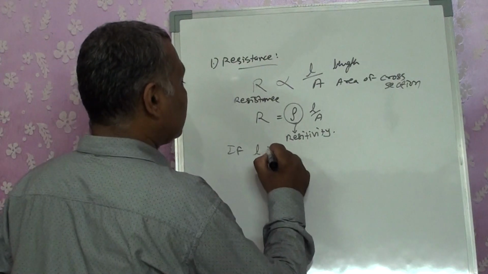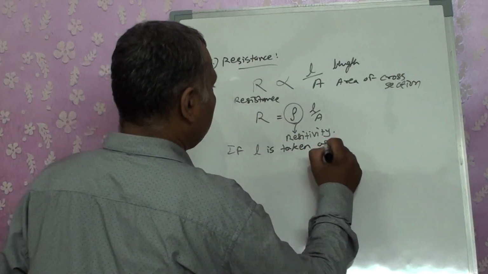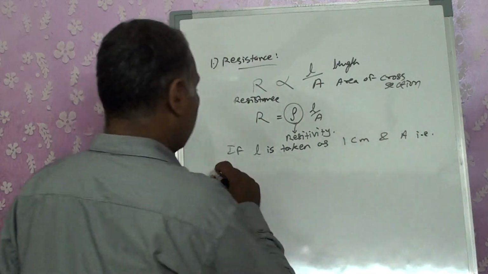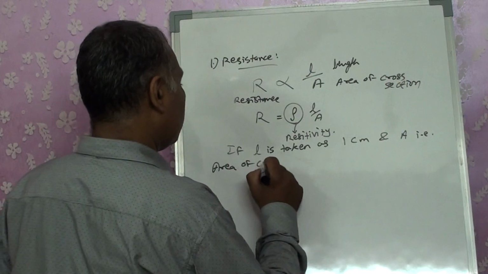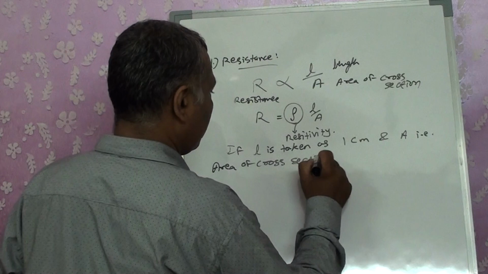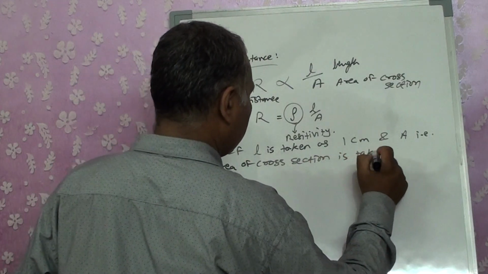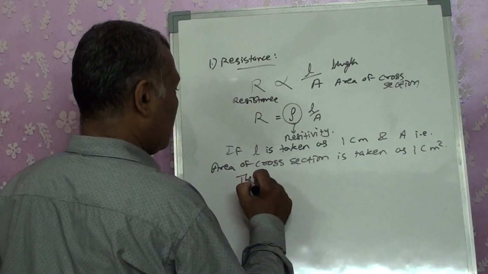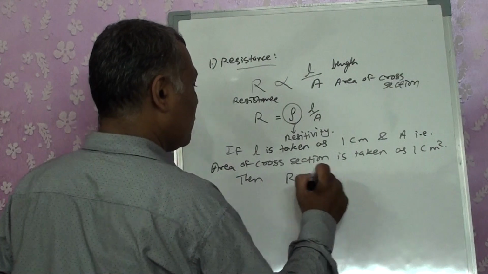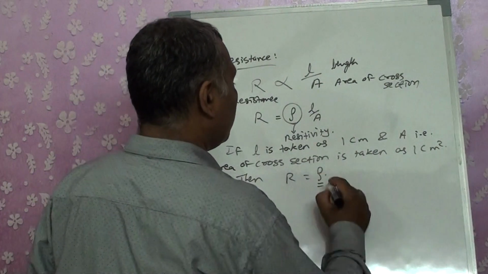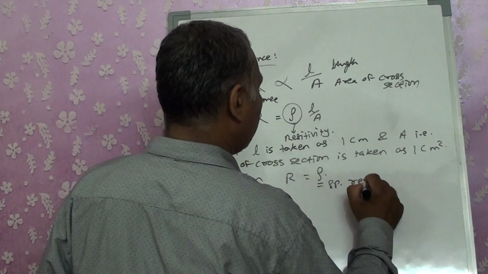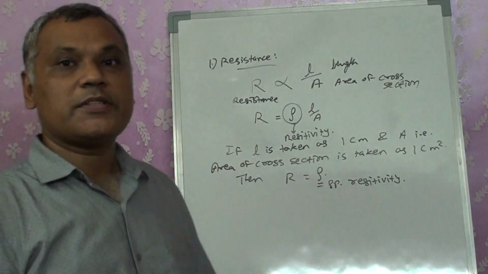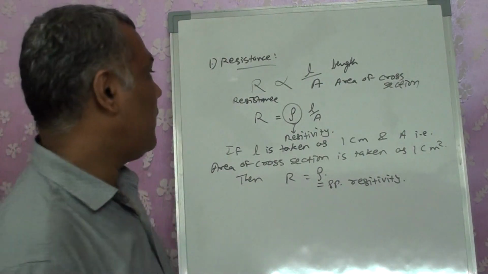If L is taken as 1 centimeter and A, that is the area of cross section, is taken as 1 centimeter square, then we get R equals rho. At that time, this value is considered as specific resistivity. For it, the word used is specific resistivity, right?